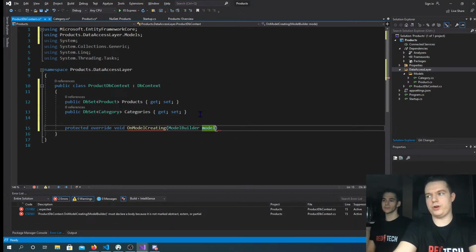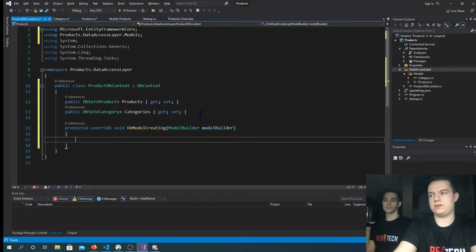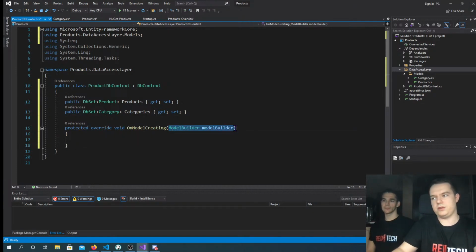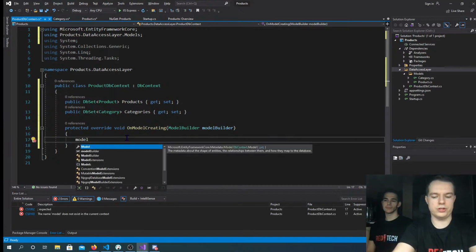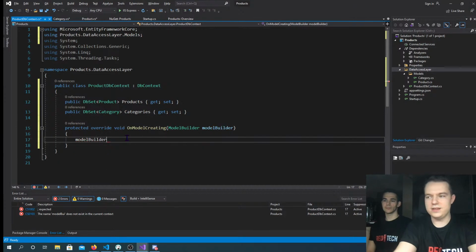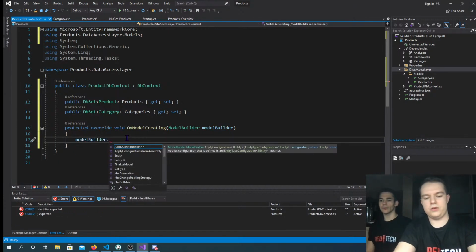That's done by overriding the method called OnModelCreating, and providing it with a ModelBuilder. ModelBuilder is what enables us to build models. Let's make a primary key for, let's say, products.